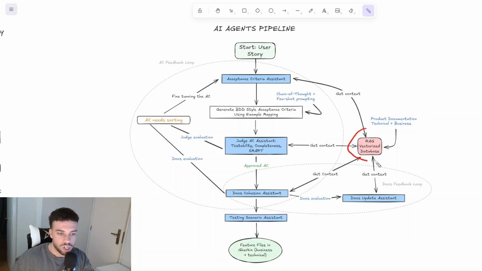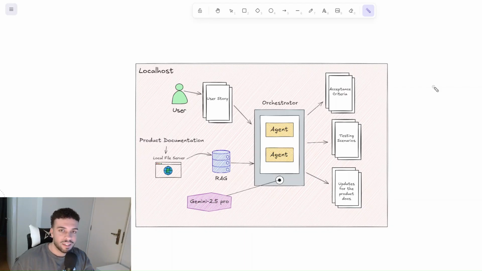In here, it's just to mention that all the agents have access to this RAG system. So it's a vectorized database that allows them to know the context of your product, as I've been mentioning. For the high level view, I think that's it. So now let's take a look at how my environment is currently configured.